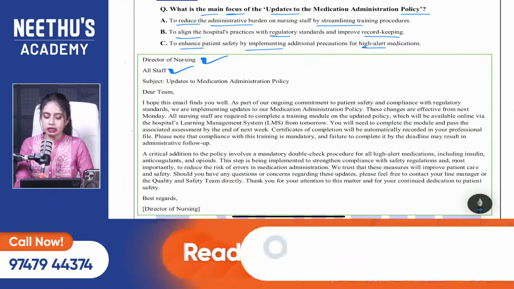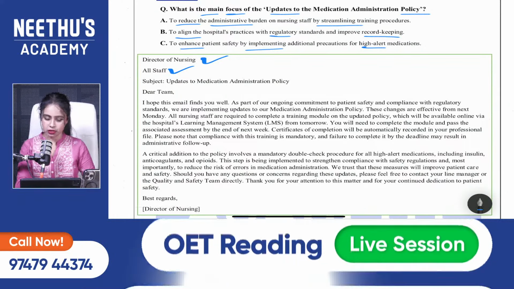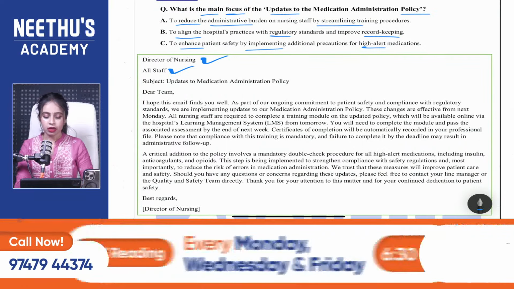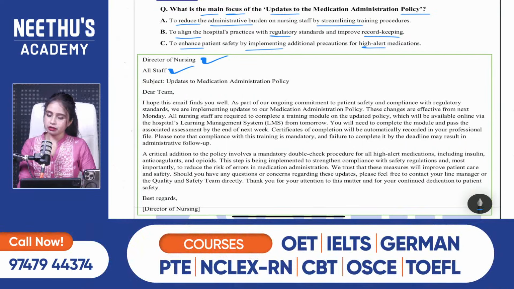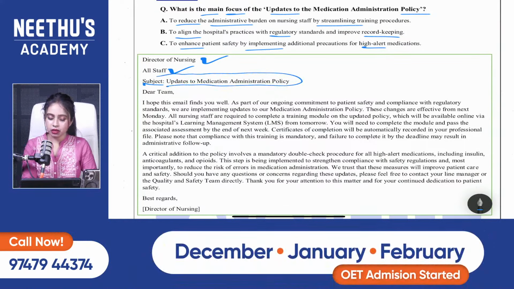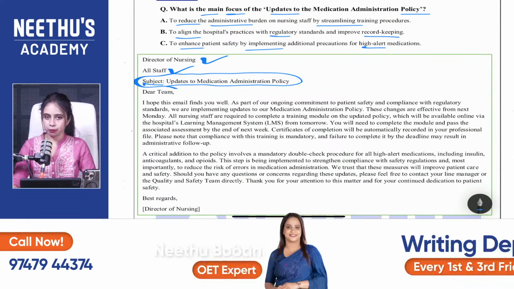So, Director of Nursing. This is an email from the Director of Nursing to all staff. Subject, and you know that if it is an email, the subject line is very important. What is the subject line? The subject line indicates the summary of the email's content. So the subject line is very important.